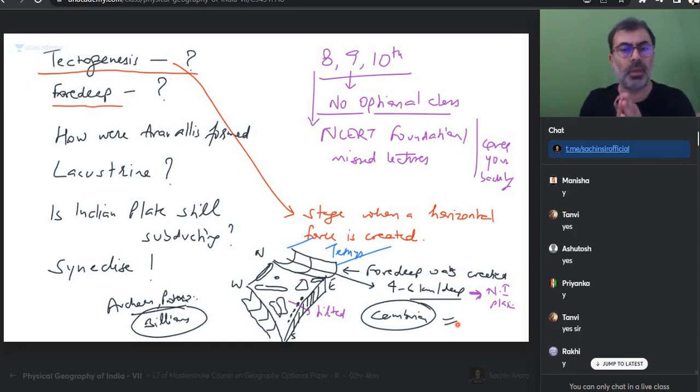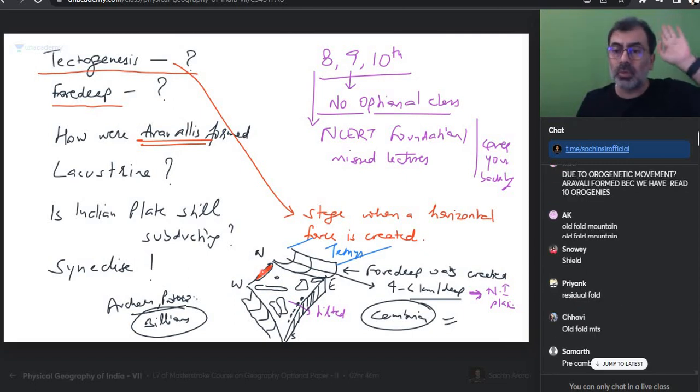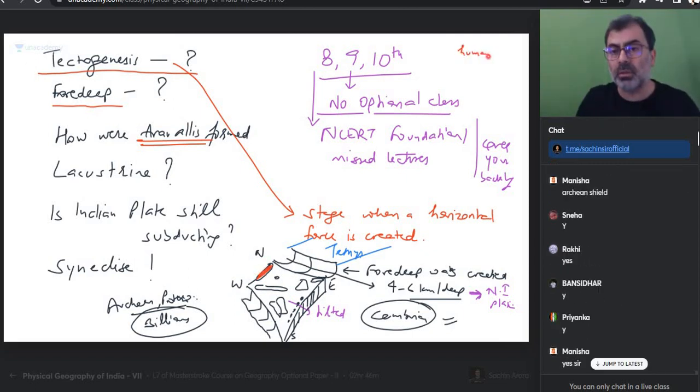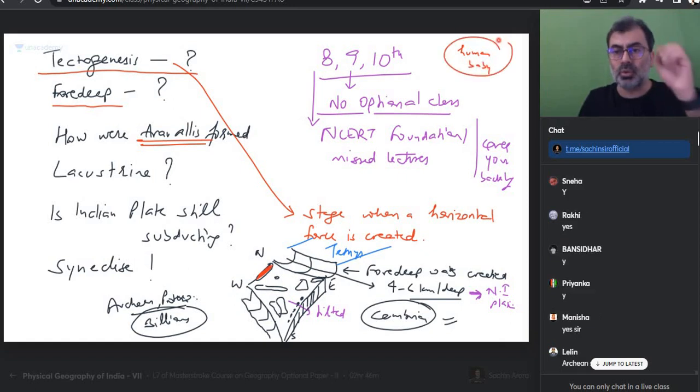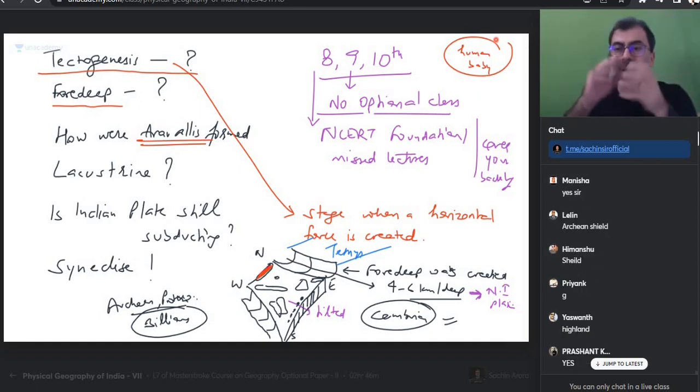Perfect. So, how were the Aravallis formed? Quickly tell me, what is the Aravalli? Archean shield. Is it an old fold mountain? Okay. So how is a baby formed? How is a human baby formed? Through sexual reproduction, male and female create a cell for the child. Yes or no? The sperm and the egg fuse and then the baby is created.